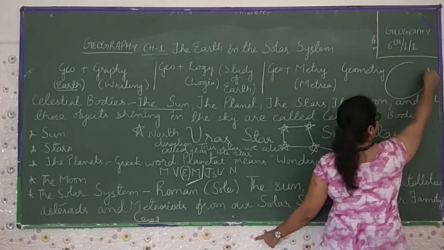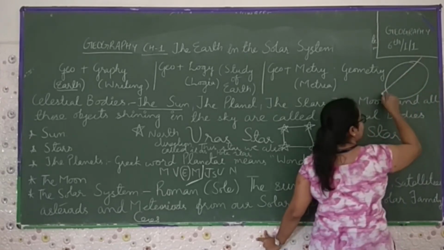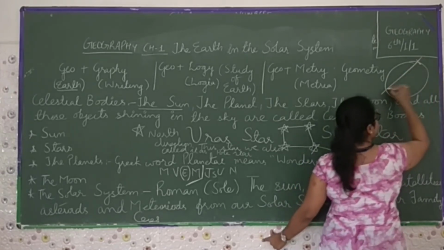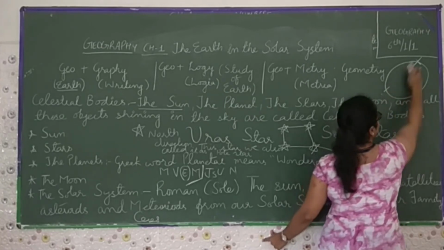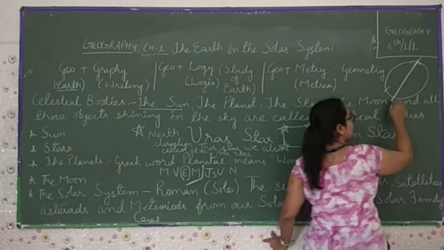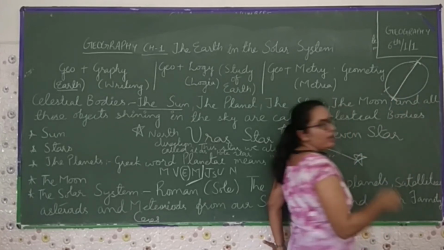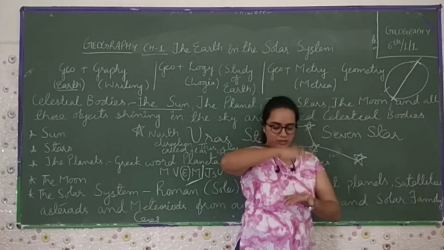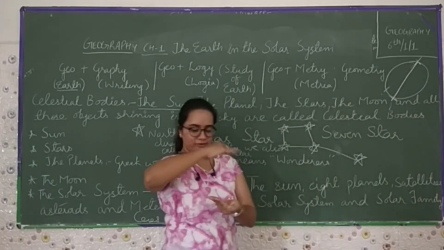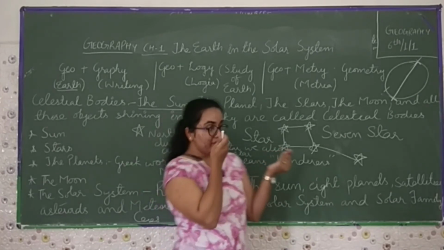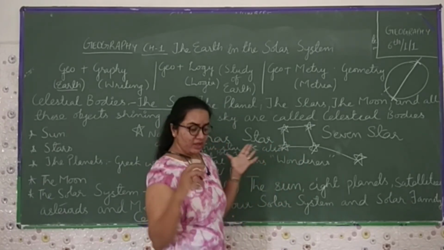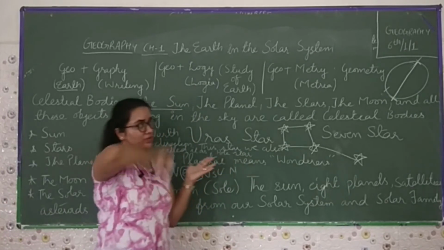Consider this as a planet. Earth towards the North and the South Pole is a flattened structure. It's like an elongated structure like this much, where we can see the earth used to travel like this.